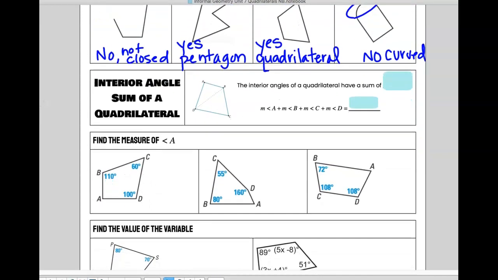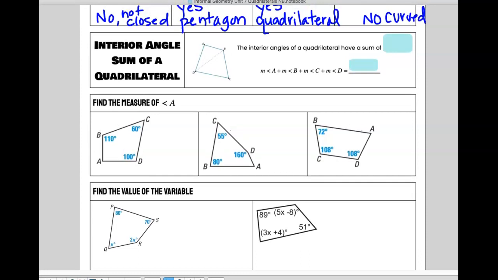Okay, and then our other goal is, can we figure out the measure of the angles in a quadrilateral? How many sides on a quadrilateral? 4. If I take my quadrilateral and draw a diagonal, I have these 2 figures. What shape are they? Triangles. And in a triangle, what do these angles have to add up to? How many degrees? 180.